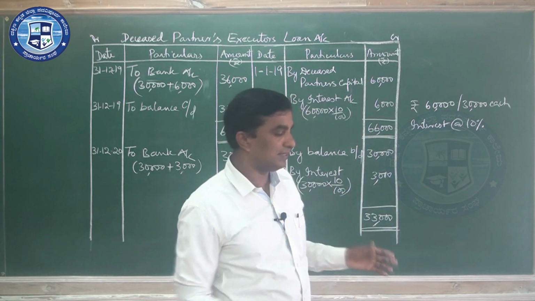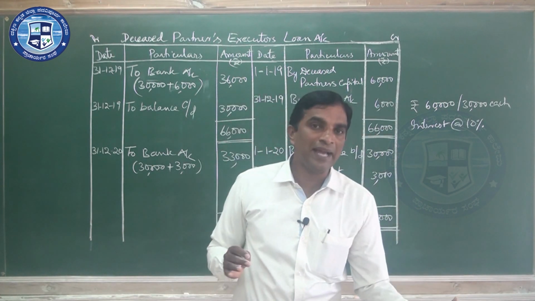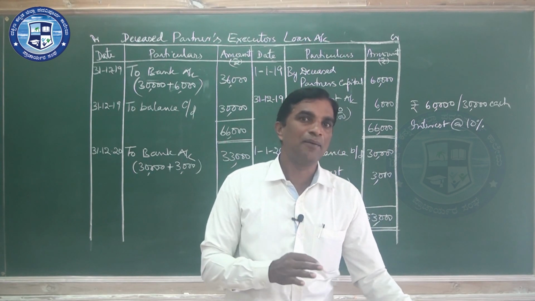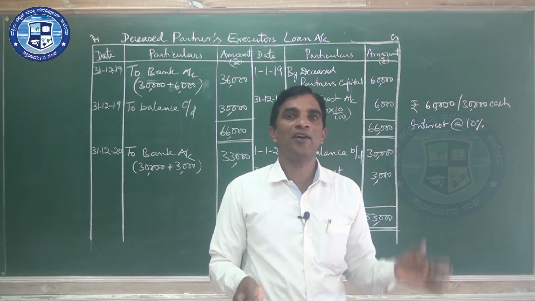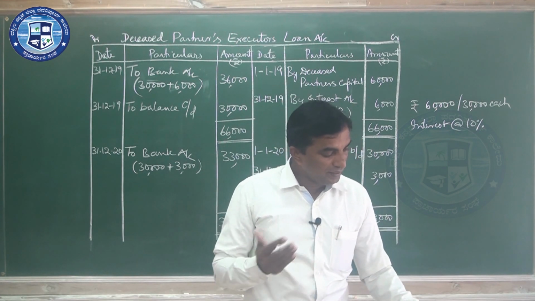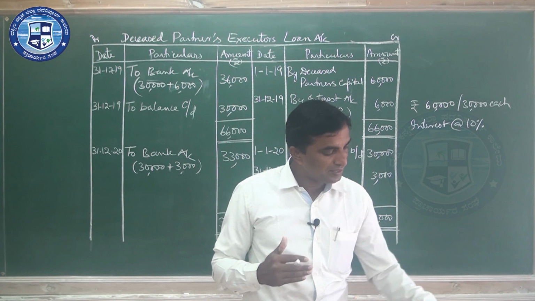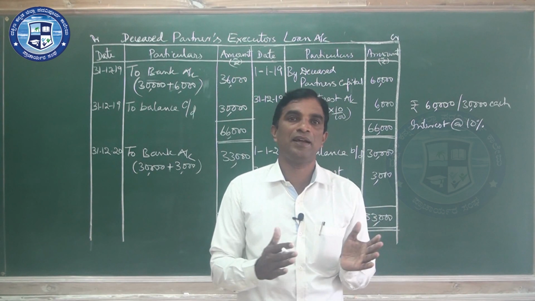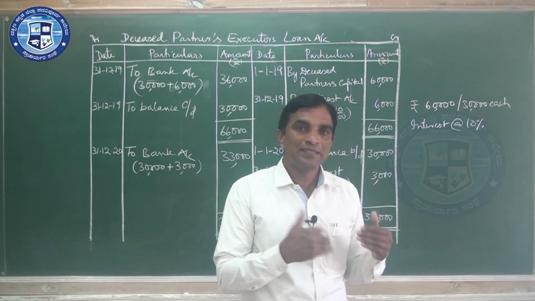So they are telling that they calculate accrued profit in a different way. Earlier we have seen based on previous year's profit or average of previous years. Here they are telling it will be calculated on sales during that period. So they calculate the accrued profit on the basis of the sales.